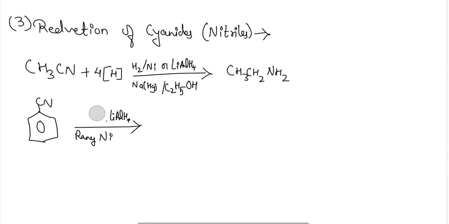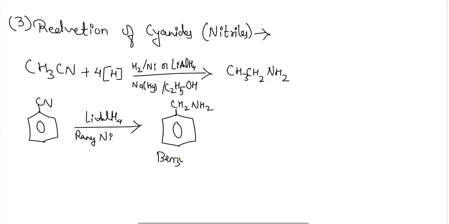Okay, only lithium aluminum hydride or Raney nickel can be used out here. And the formation of a substituted benzene compound, that is benzyl amine, will take place here.